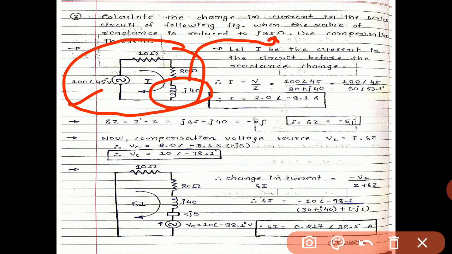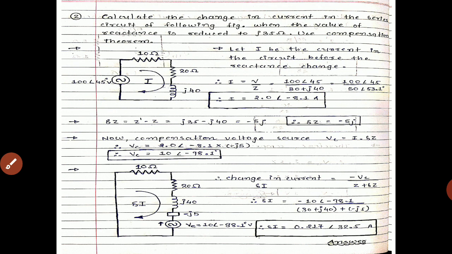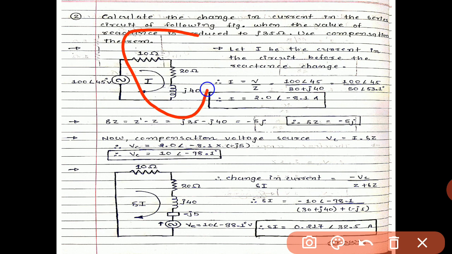So I equals V upon Z. What is the value of voltage? That is 100 angle 45 volt divided by Z. Z is the total combination of 10 plus 20 plus j40. So 10 plus 20 is 30, plus j40.